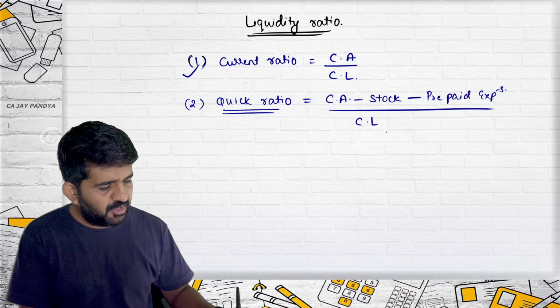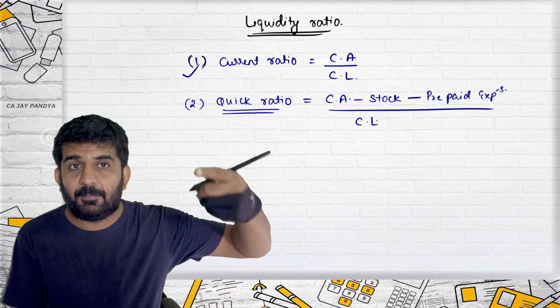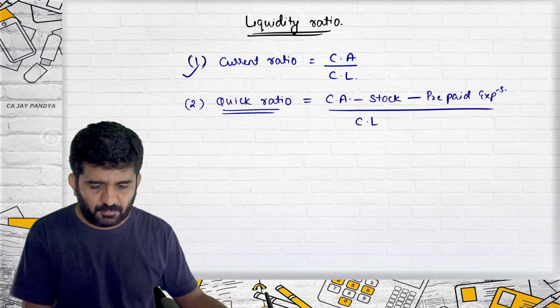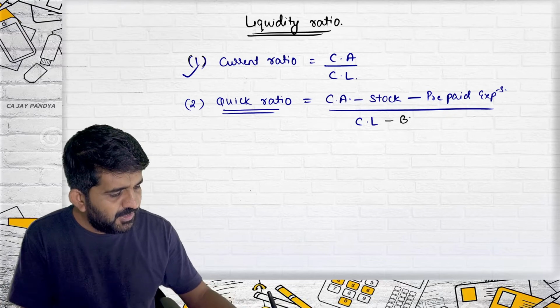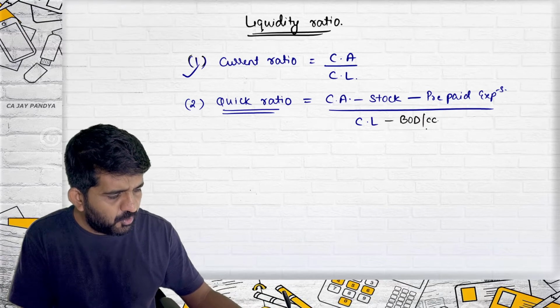What is removed in current liabilities? Try to understand. Now we are removing from current liabilities the bank overdraft or cash credit.